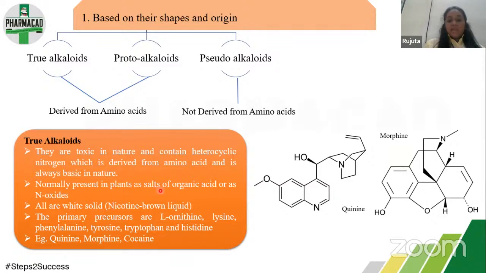Normally, it is present in plants as salts of organic acids or N-oxides. The primary precursors for this are ornithine, lysine, phenylalanine, tyrosine, tryptophan, etc. These are all white and solid except for nicotine, which is a brown liquid. See, here the exception is coming. Quinine, morphine, and cocaine are the examples for true alkaloids.